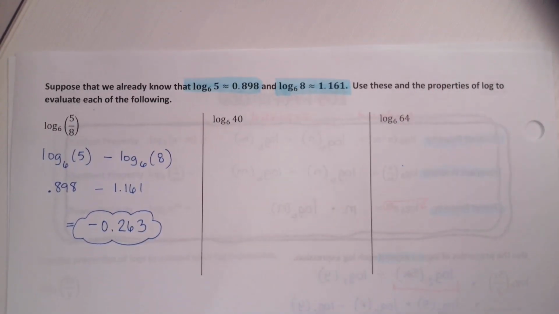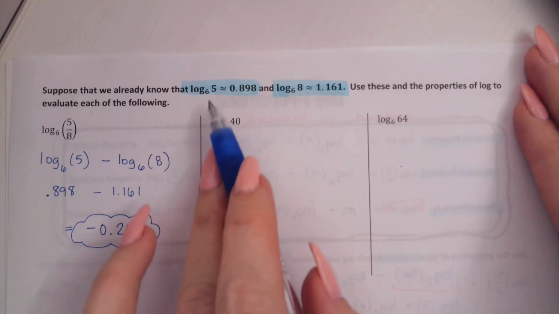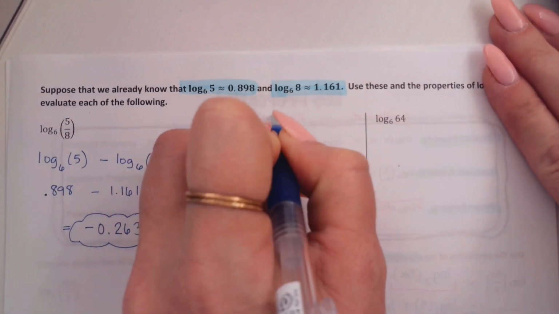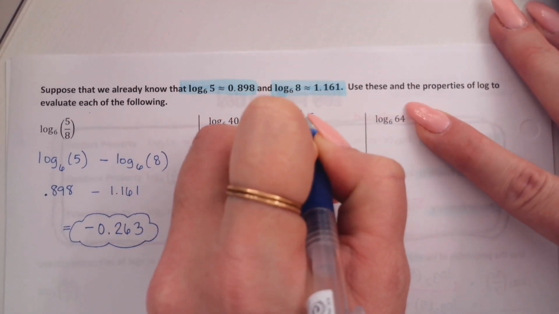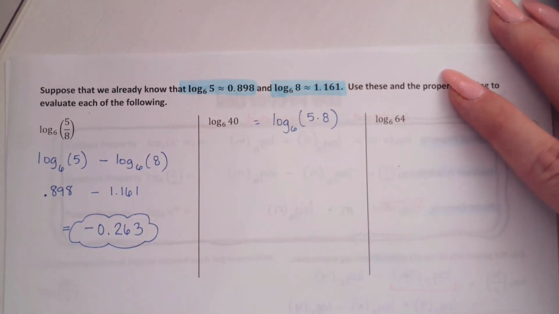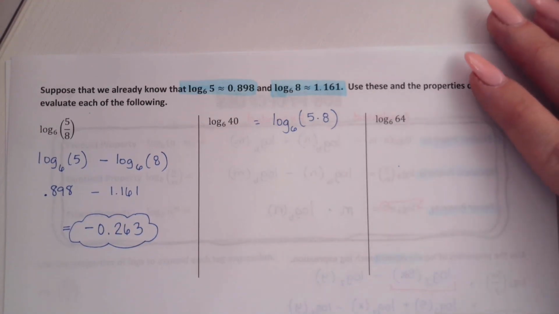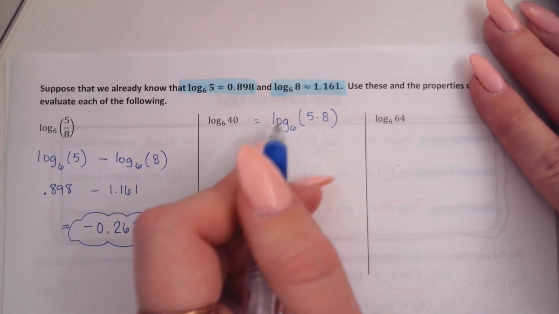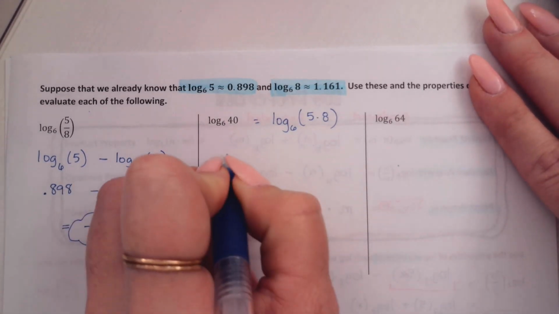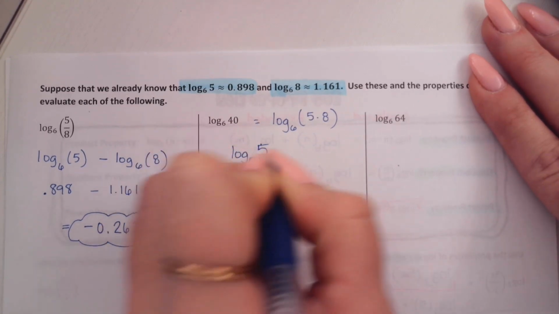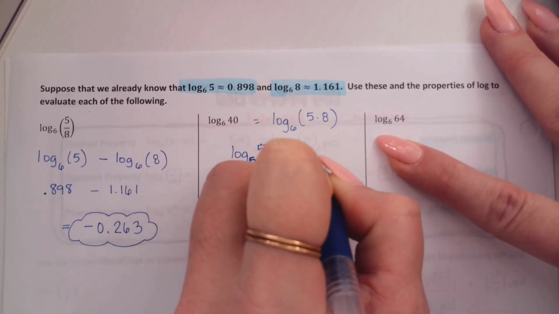Okay. Log base 6 of 40. But remember, I'm only given a 5 and an 8 in the argument. What should I do first? 5 and 8. Good job. Log base 6 of 40 is log base 6 of 5 times 8. Okay. And then a product splits up into what when we expand? Product splits up into two logs that are being added. So we'll have log base 6 of 5 plus log base 6 of 8.